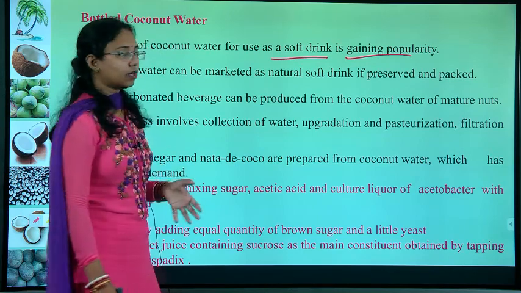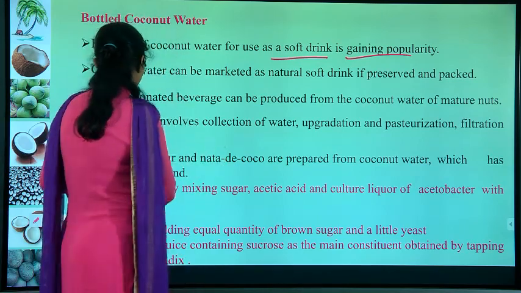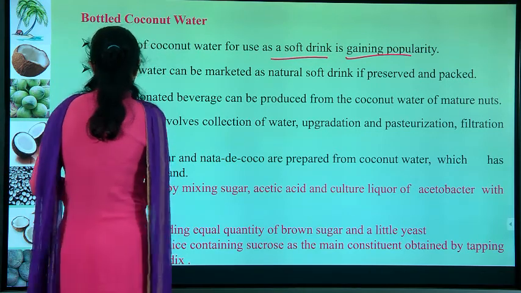There are several coconut products, as I told you already. One such product is known as Nata de coco. So this is important.